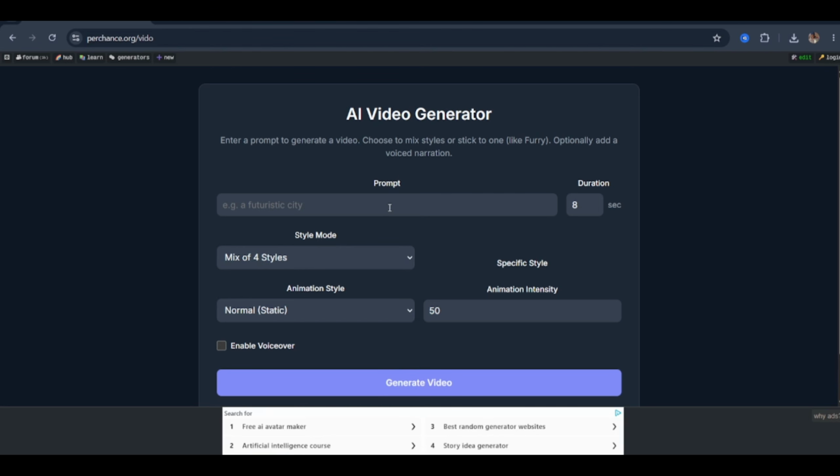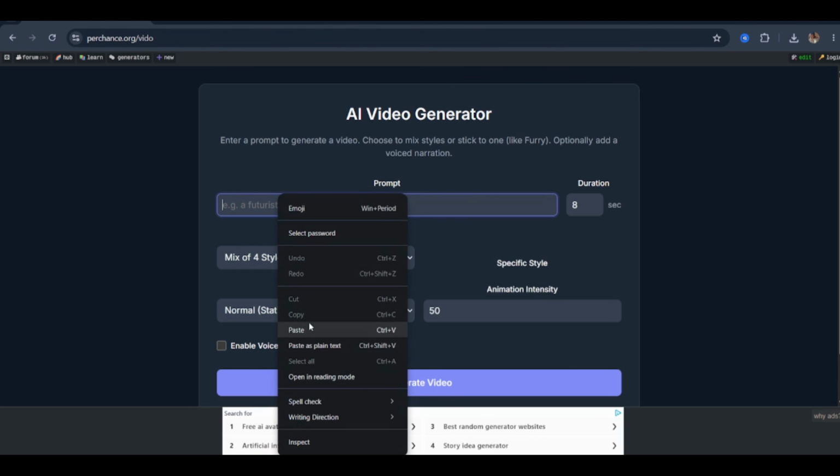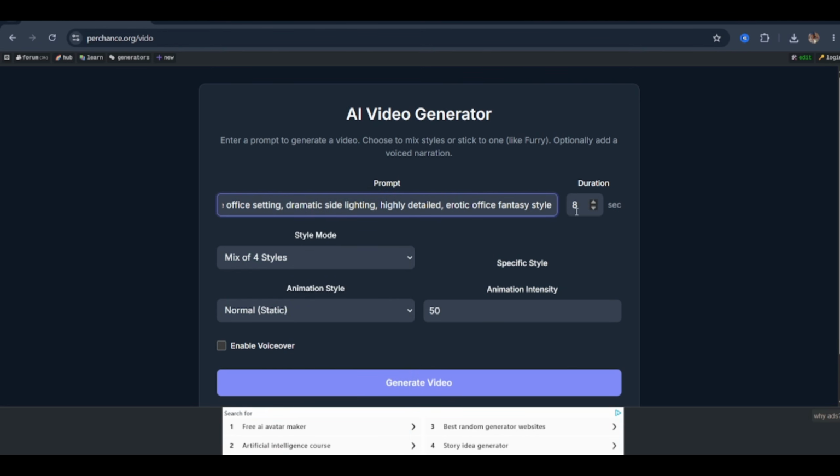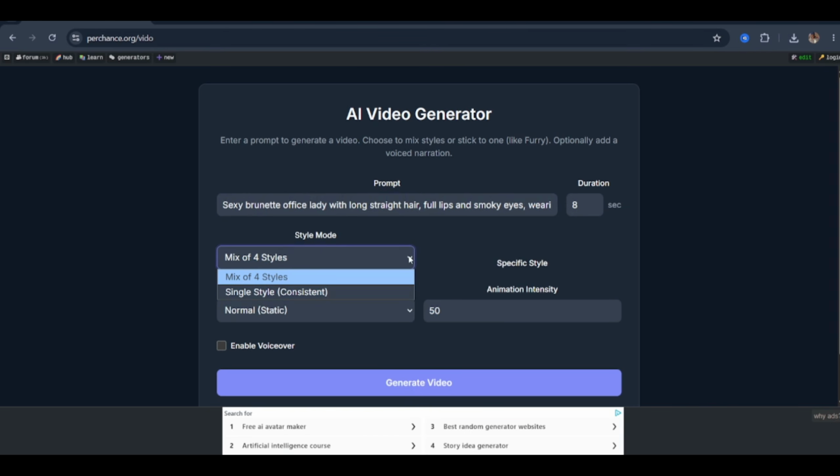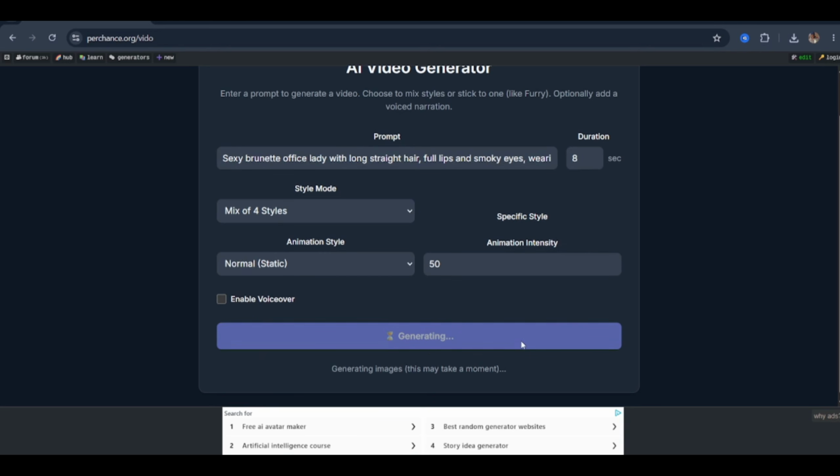I'm showing it to you anyway because I think it's important to understand where a platform's roadmap is heading, not just where it stands today. Here's how to access it. Navigate to the video generator section within Perchance. Drop in your prompt. Set your duration to 8 seconds. Leave the style mode at default and hit Generate Video.